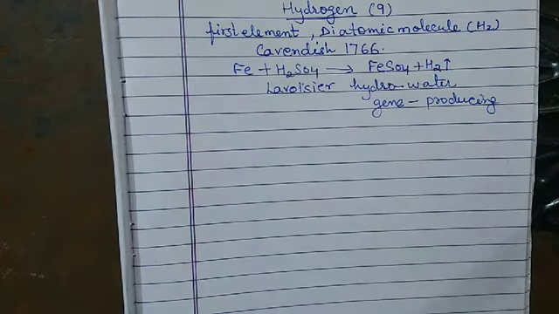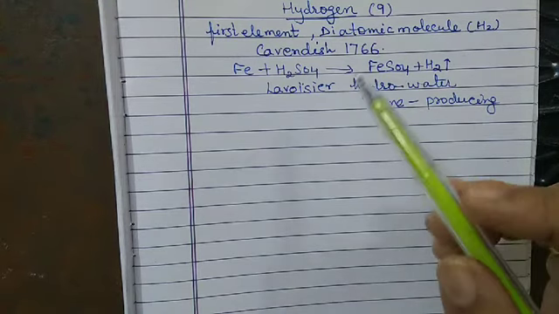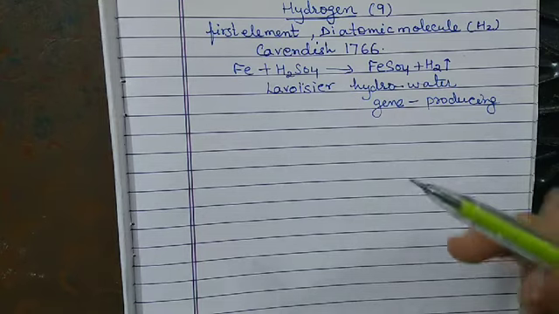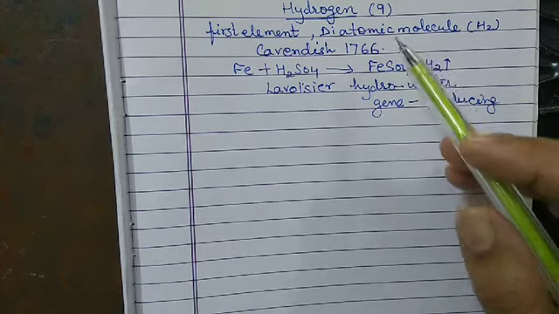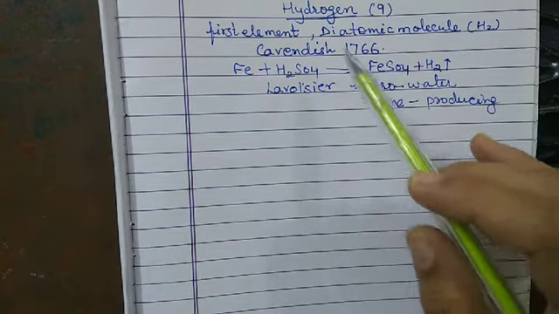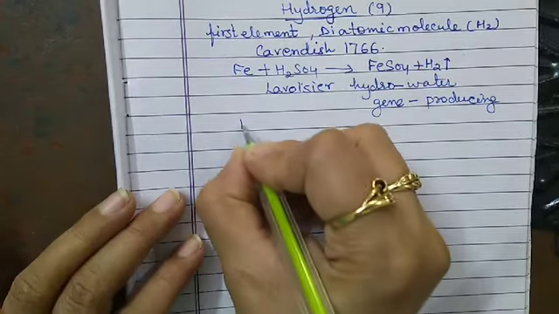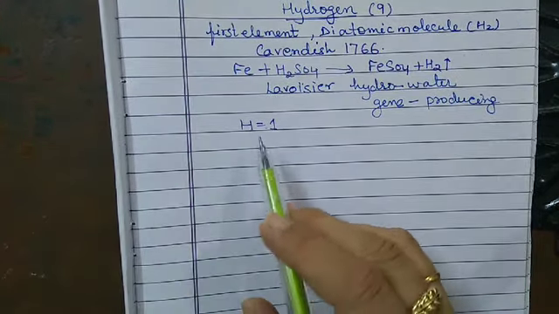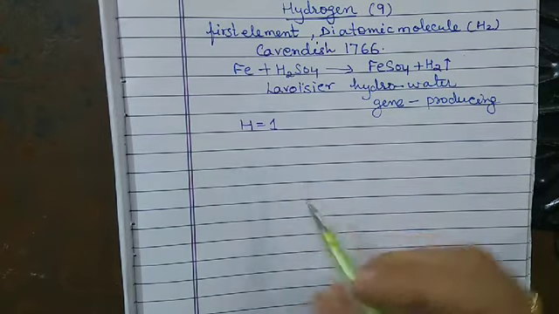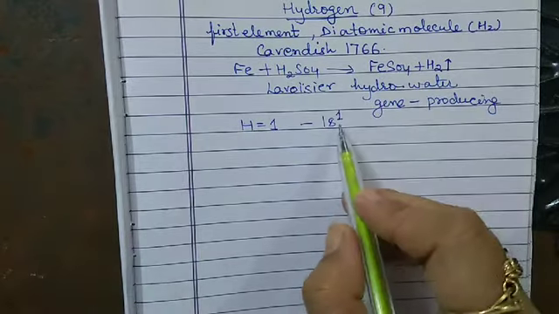Now, talking about the position, we all know it is in the first position, but hydrogen possesses a unique position in the periodic table. Hydrogen is the first element, and its atomic number is 1. It has the electronic configuration 1s1, because only one electron is present in it.